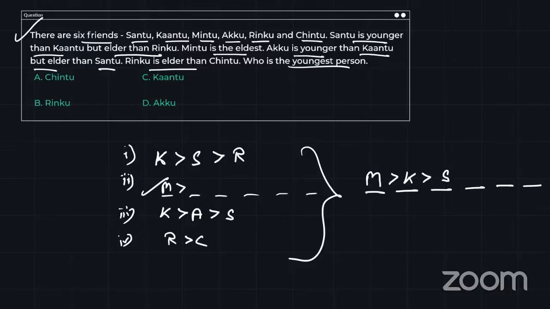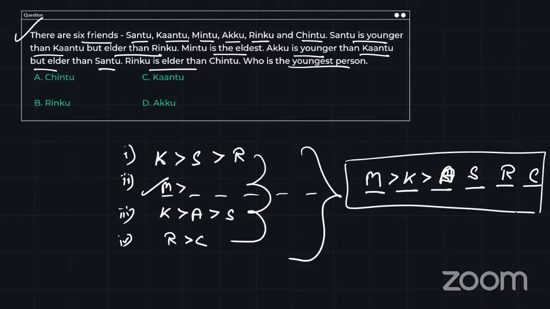It should be A, not S, because after M I have A, and after K I have A also, because they are saying Kantu is elder than A and A is elder than S. So surely A will come first. Then S, then R, and then C. So using these four, I got this arrangement. They are asking who is the youngest person. The youngest person is person C, whose name is Chintu. So the answer is option number A, guys.